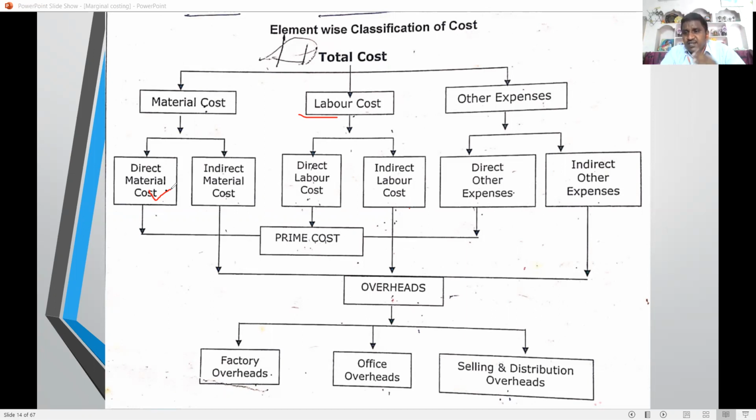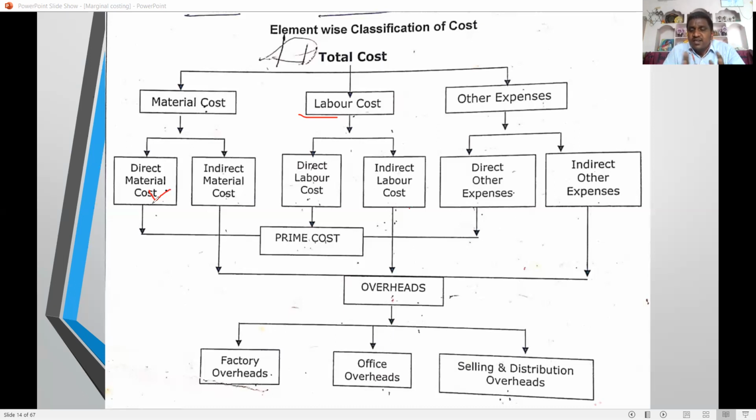Next, other expenses: direct expenses and indirect expenses. Direct expenses are directly charged with the given unit of product. Indirect expenses are not directly charged with the given unit of product, not allocatable. Direct expenses include drawing expenses and royalty. Indirect expenses include rent, salary, and auditing fees. All direct material, direct labor, and direct expenses are called prime cost. Prime cost is nothing but a variable cost. These costs change directly according to the production level. If production increases, direct cost increases. If production decreases, variable cost also decreases.